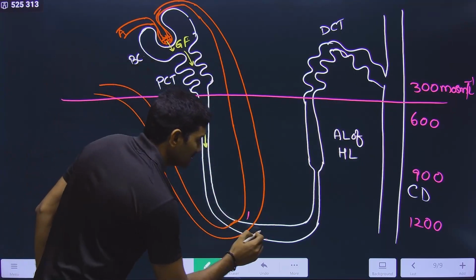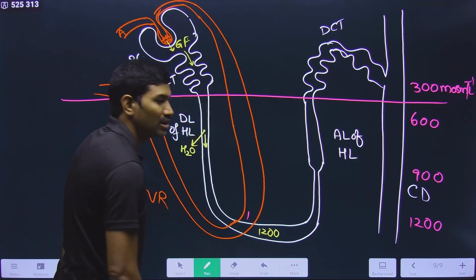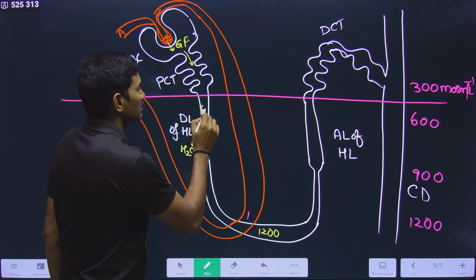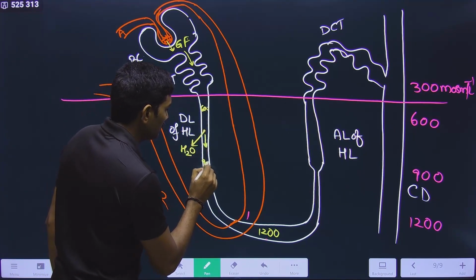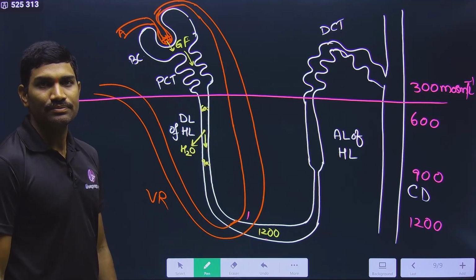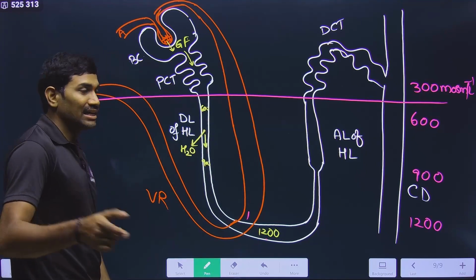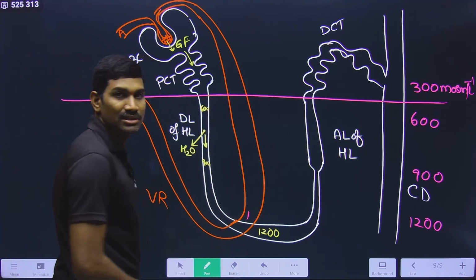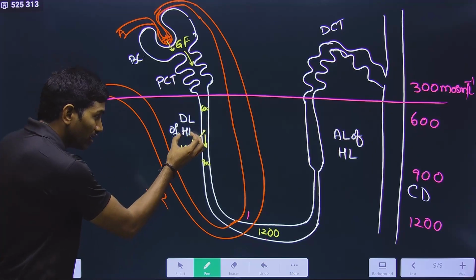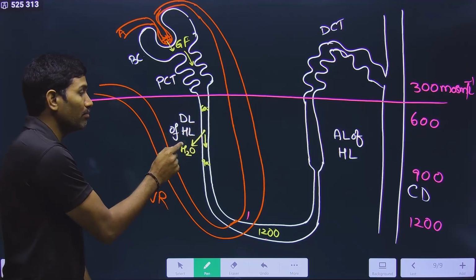So now what is the concentration inside this? Here it is 1200 milliosmoles. Now here it is 600. Now here it is 900 and here it is 1200. So in this way, there is an advantage here. Concentration is increased and at the same time, more and more water is absorbed by the body.